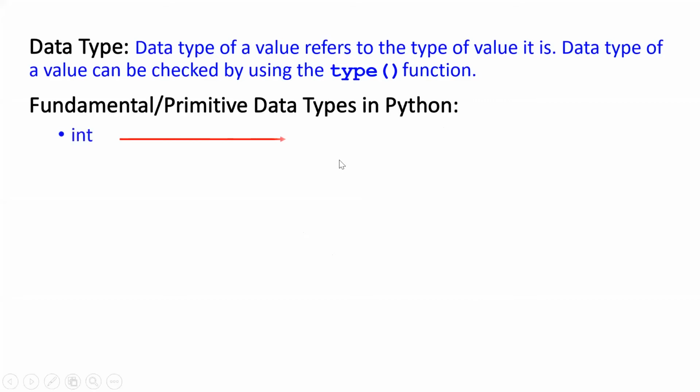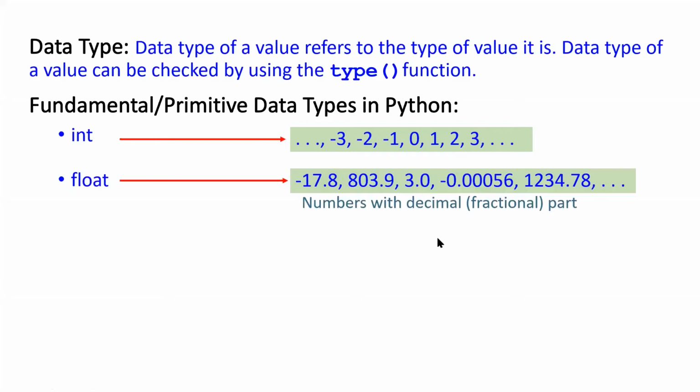For example, numbers like -3, -2, -1 have the data type int. Then there's the data type float. Any number with a fraction, with a decimal point, is of float type. If I have a number -17.8, its data type is float. 803.9, its data type is float. 3.0 data type is float, although 3.0 is the same as 3. But when 3 is there without a decimal point, we say that it is an integer. If it is with a decimal, then its data type is float.